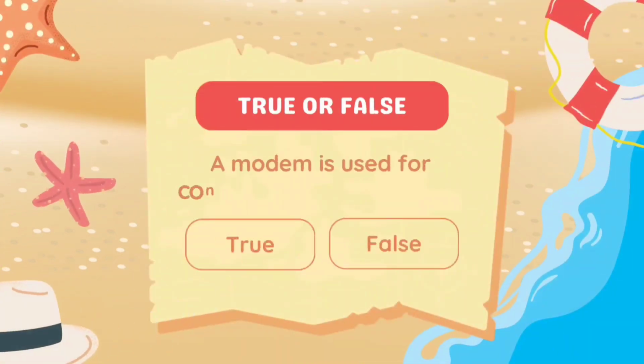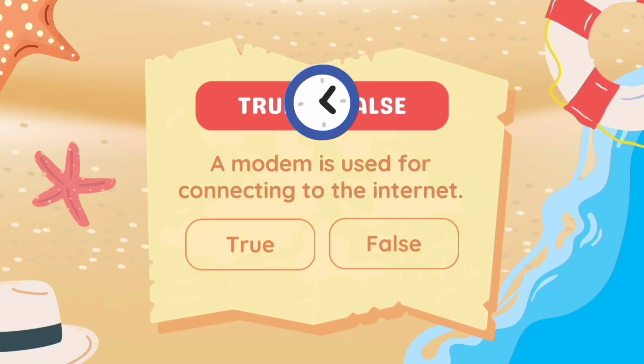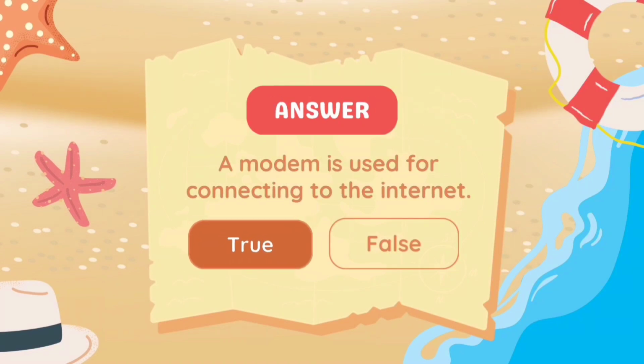True or false? A modem is used for connecting to the internet. Is it true or false? Answer is true. Modem is a device which helps us to connect with the internet.